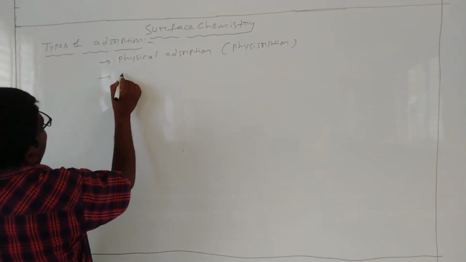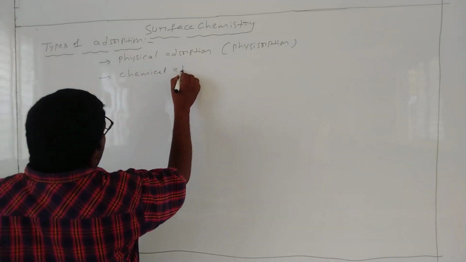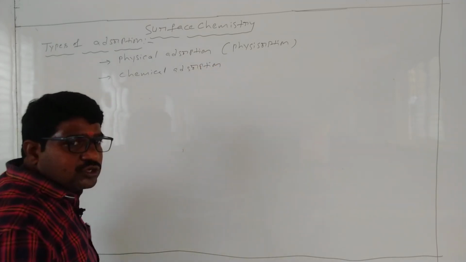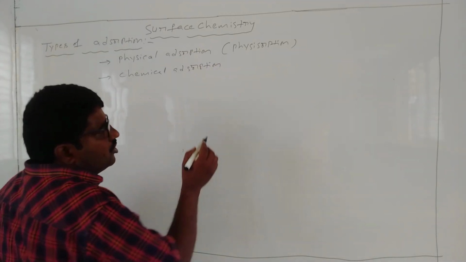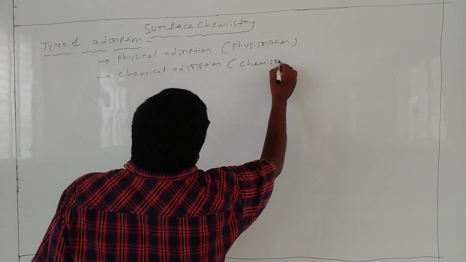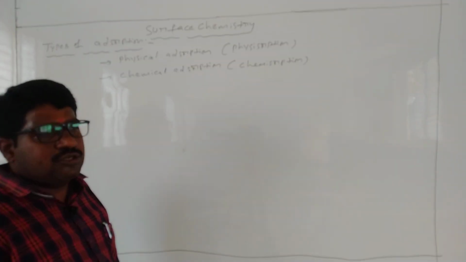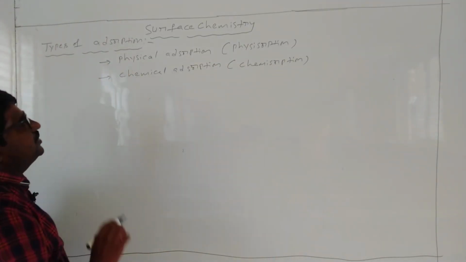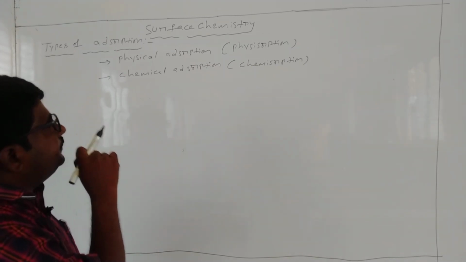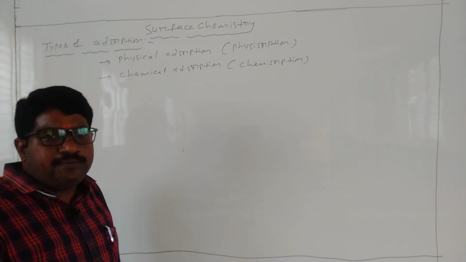Second one is chemical adsorption, also called chemisorption. That is physical and chemical adsorption. What is physical adsorption? What is chemical adsorption?